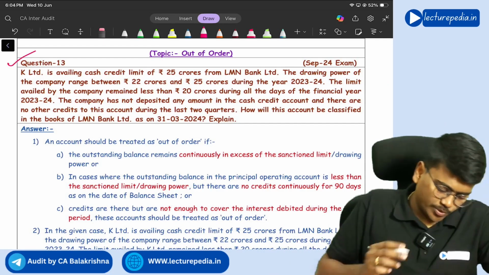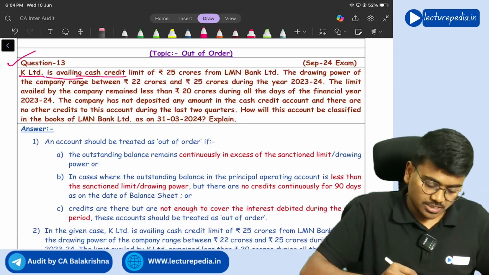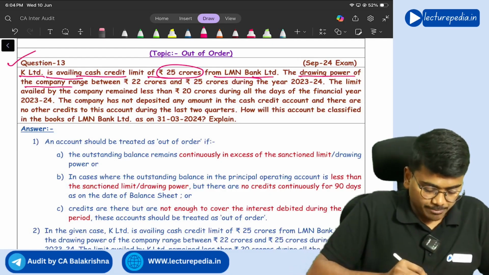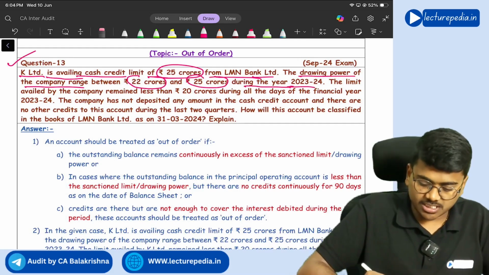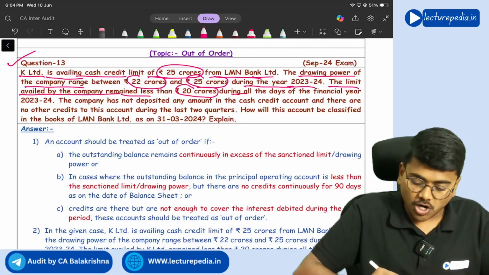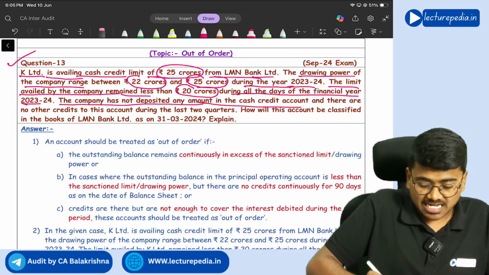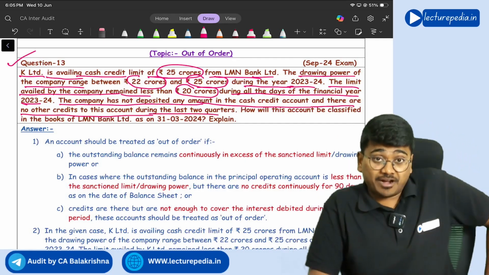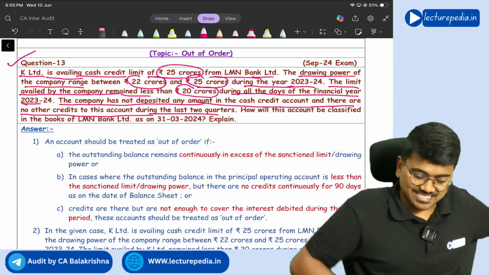Next, question number 13. K Limited is availing cash credit limit of 25 crores from Element Bank Limited. The drawing power of the company ranges between 22 crores and 25 crores. During the year 23-24, the limit availed by company remained less than 20 crore during all the days of the financial year 23-24, but the company has not deposited any amount in the cash credit account and there are no other credits to this account during the last 2 quarters. That means for 180 days there are no credits. Will this account become out of order? Yes, it becomes out of order.